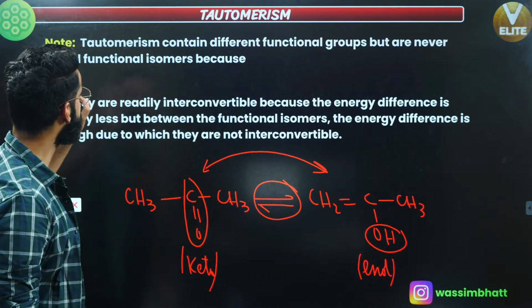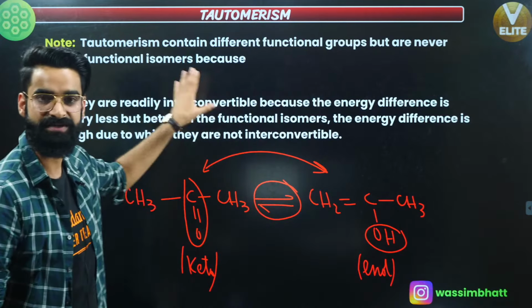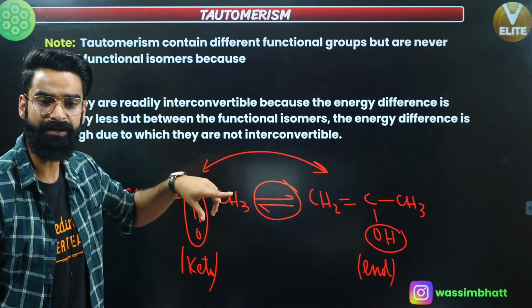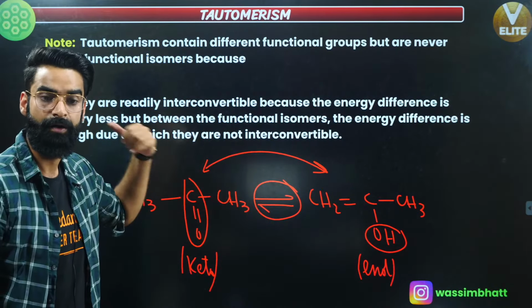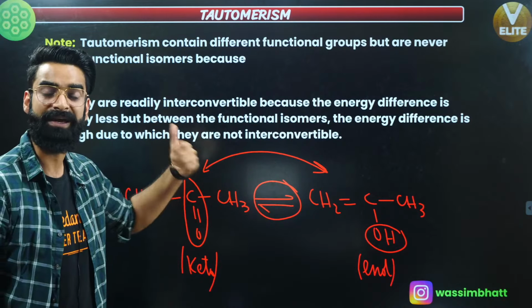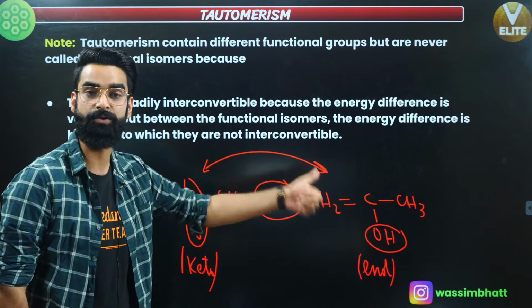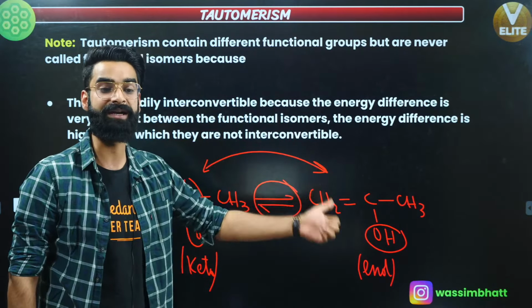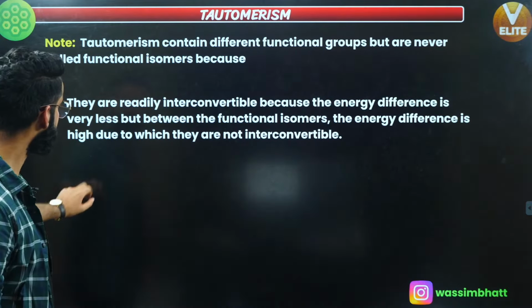So remember from now onwards, tautomers definitely contain different functional groups, but are not termed functional isomers. Reason? Functional isomers are not interconvertible, but tautomers are interconvertible, okay? Tautomers are interconvertible because of the small energy difference between the two isomers. Whereas functional isomers are not interconvertible because of the larger energy difference between the two isomers, right? Remember this as well.